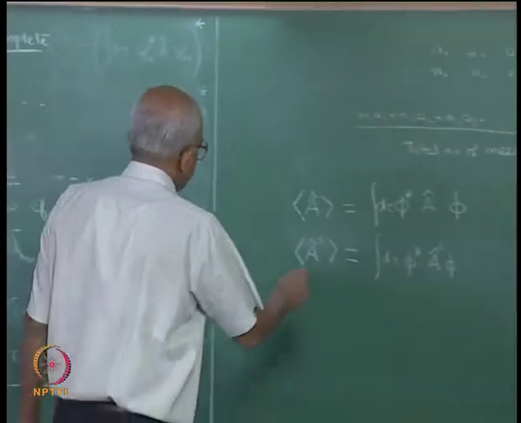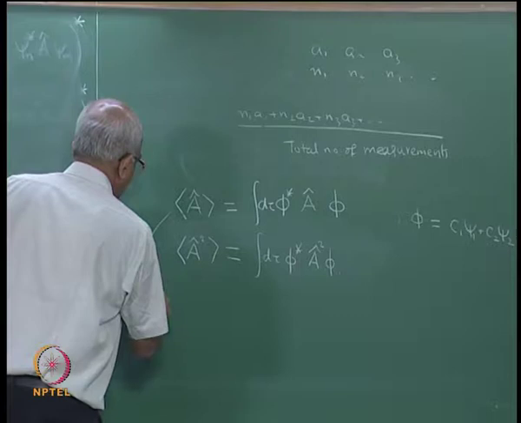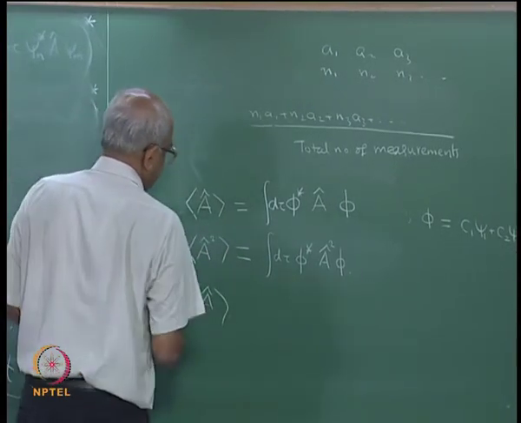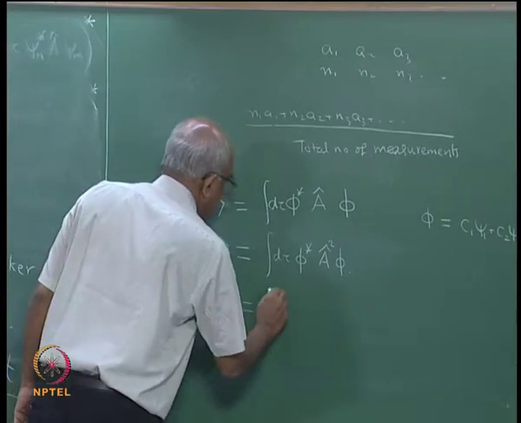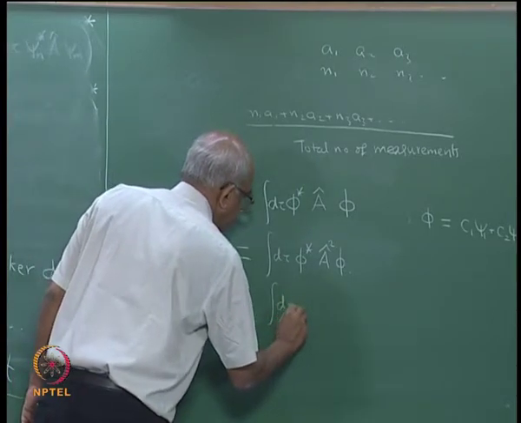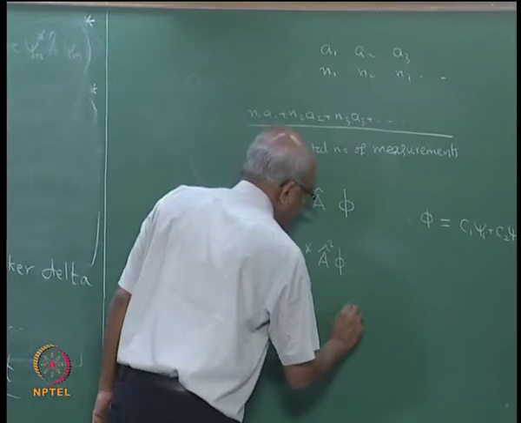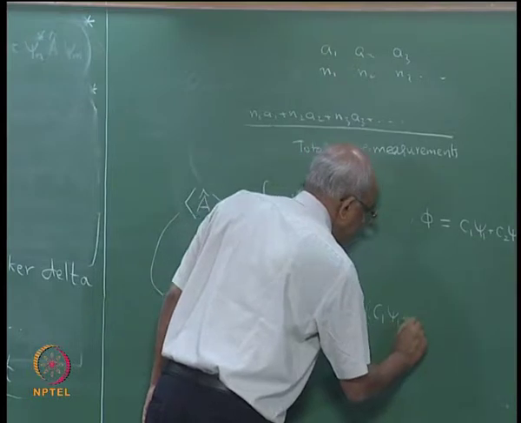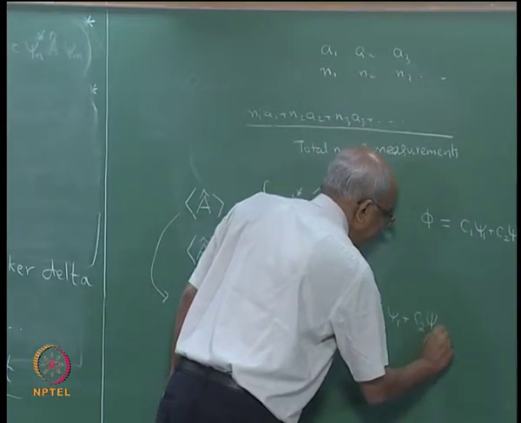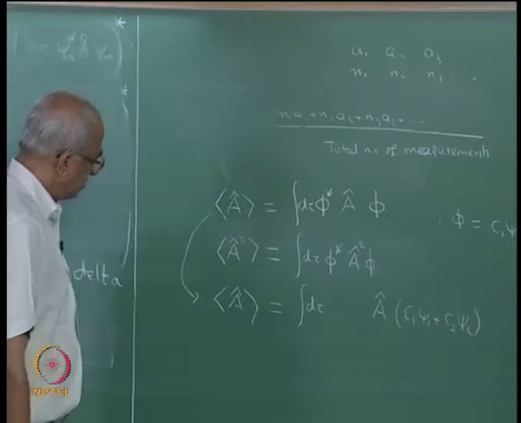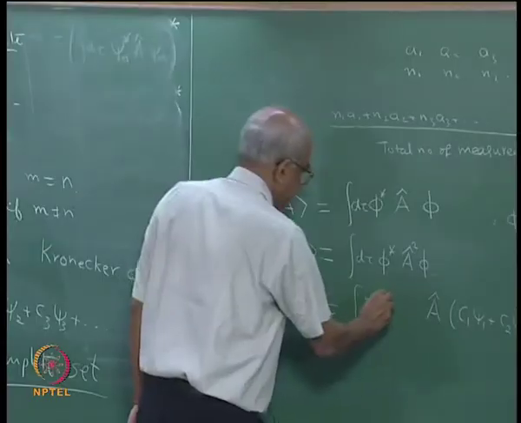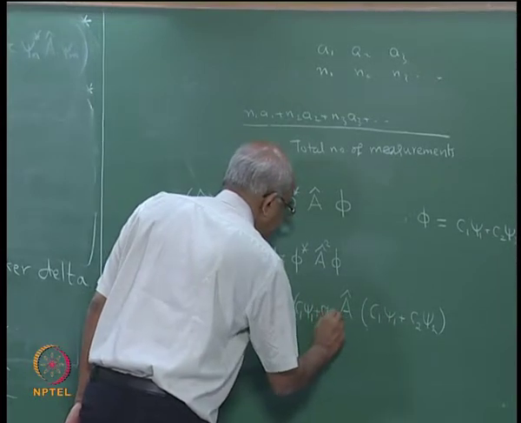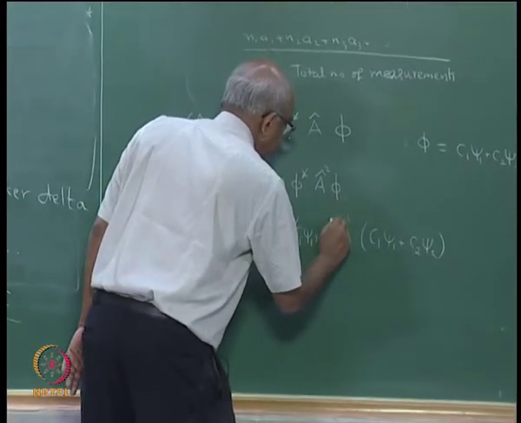If I now calculate the expectation value of A, this is equal to the integral d tau. What is going to happen? I would have A operating upon C1 psi 1 plus C2 psi 2, and that is to be multiplied by C1 psi 1 plus C2 psi 2, but with a complex conjugate.